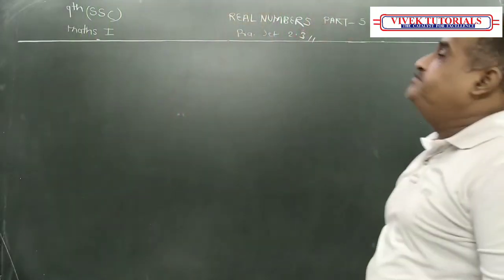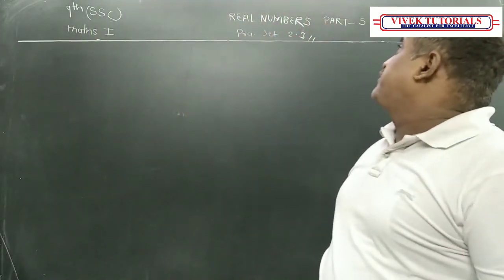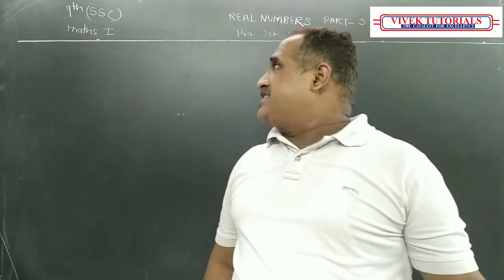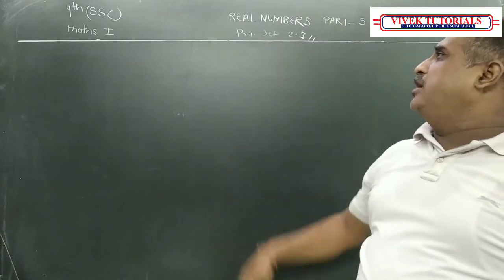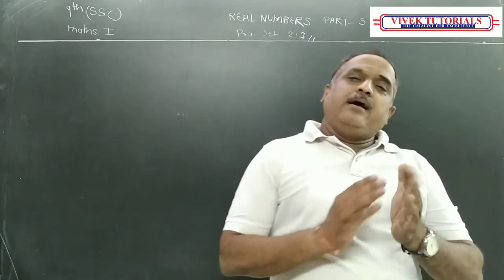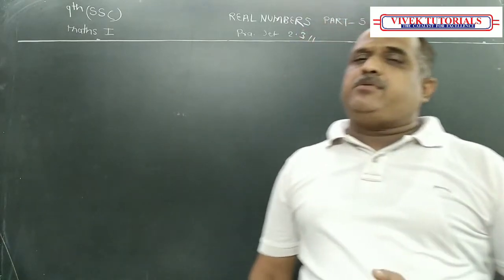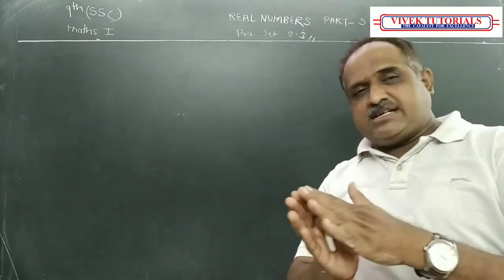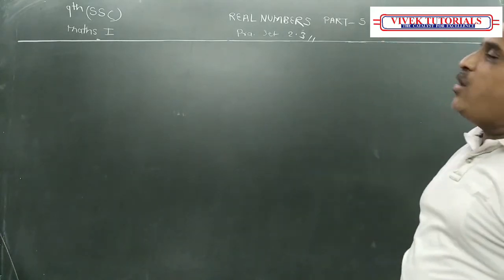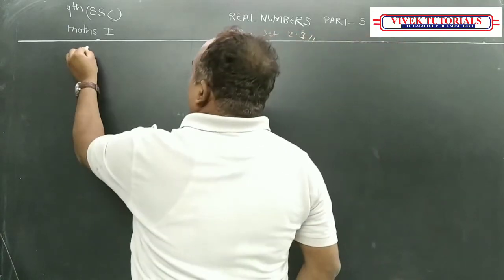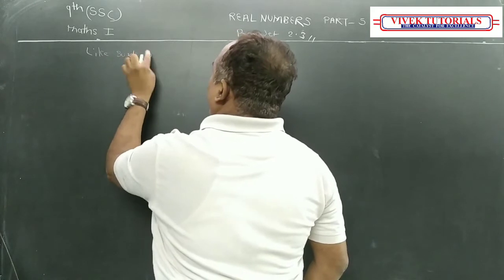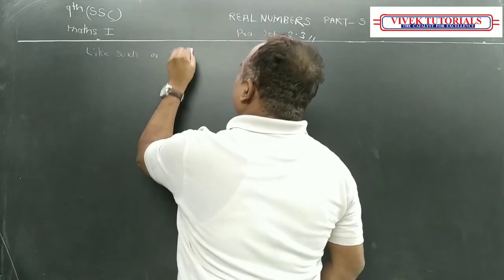Students, we are on the fifth part of real numbers, 9th standard SSC board. We are doing maths 1 and in that topic we are on practice set 2.3. I told you that if I take all the concepts together, maybe you get confused. So we are doing some concepts, then practice set, then concepts like that. Next is like surds or similar surds.